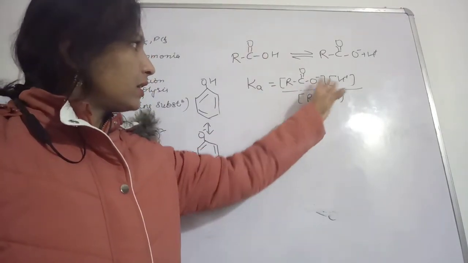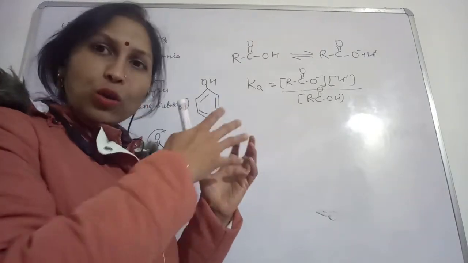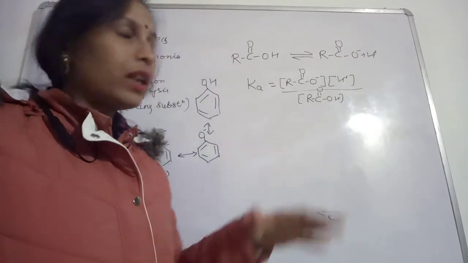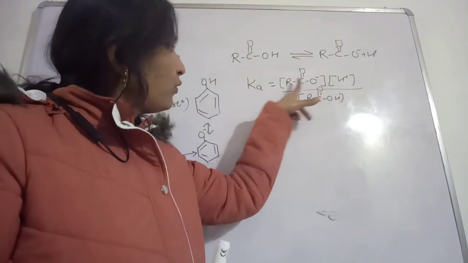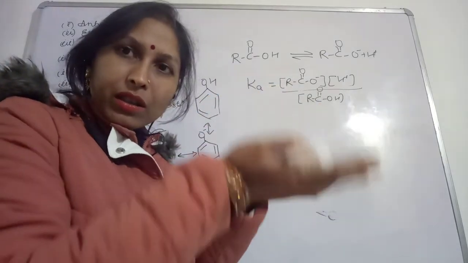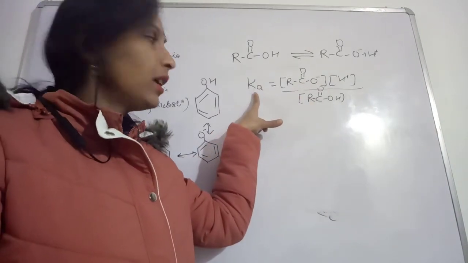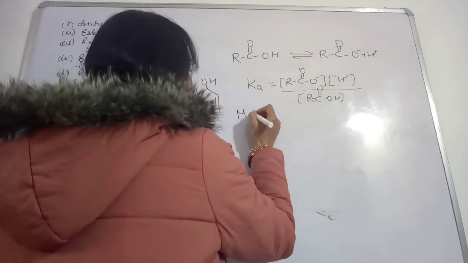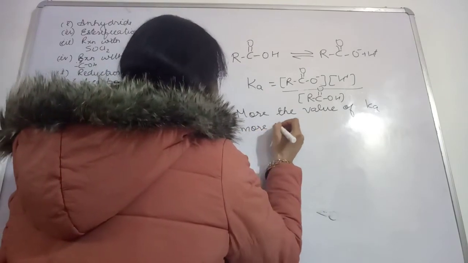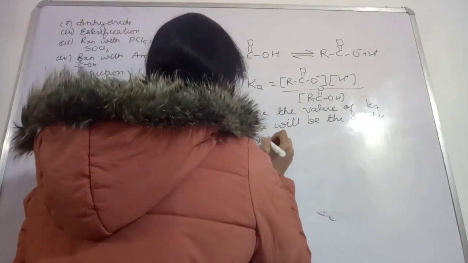The more the concentration, the more dissociation into the conjugate base and H plus ion, and the more the concentration of hydrogen ion, the more will be the value of Ka, because the numerator increases. So the more the value of Ka, the more will be the acidic strength. Do remember this, write it down.